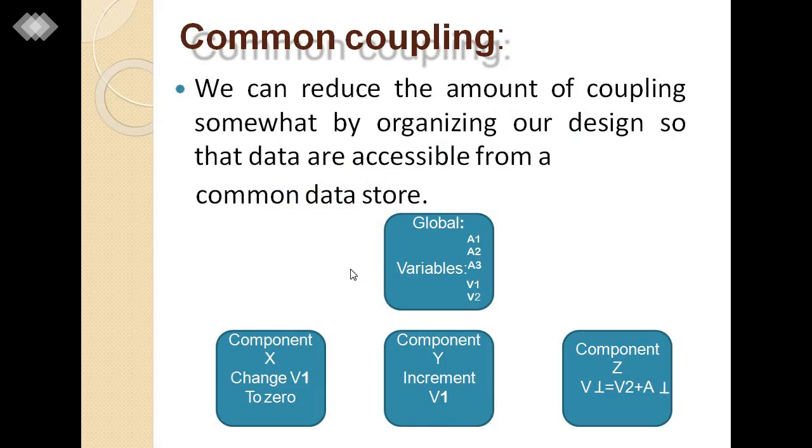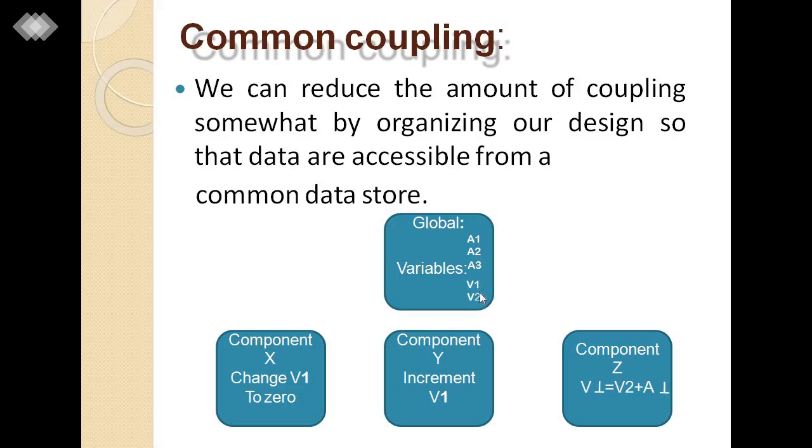Now common coupling. We can reduce the amount of coupling somewhat by organizing our design so the data are accessible from a common data store. Here are some components: component X which changes V1 to 0, component Y which increments by a value, component Z which contains the values of V2 and A1.